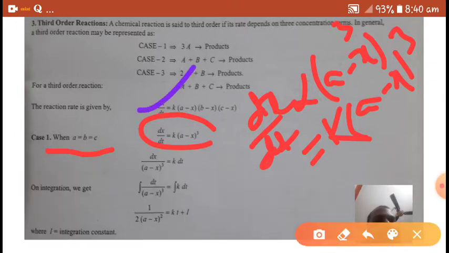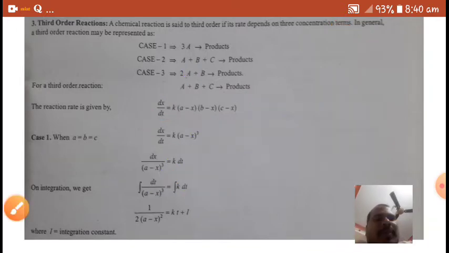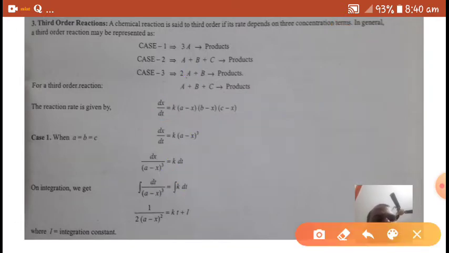In the next step I separate variables: I move (a minus x) to the power of 3 over to this side and dt to the other side, and then we get this equation.